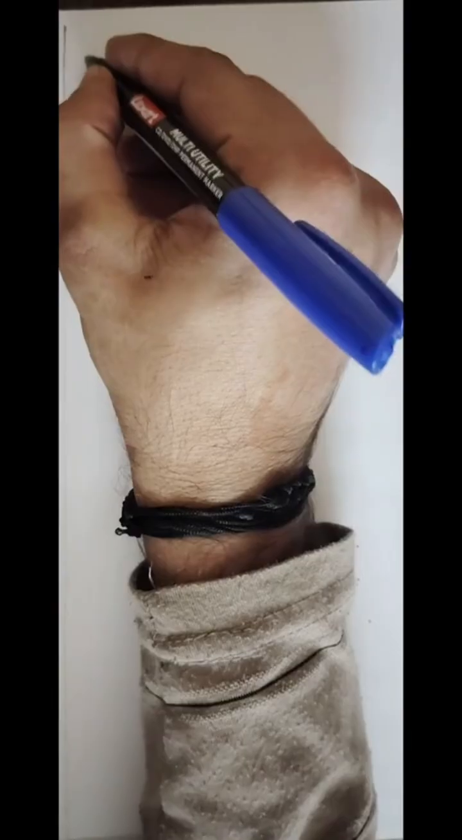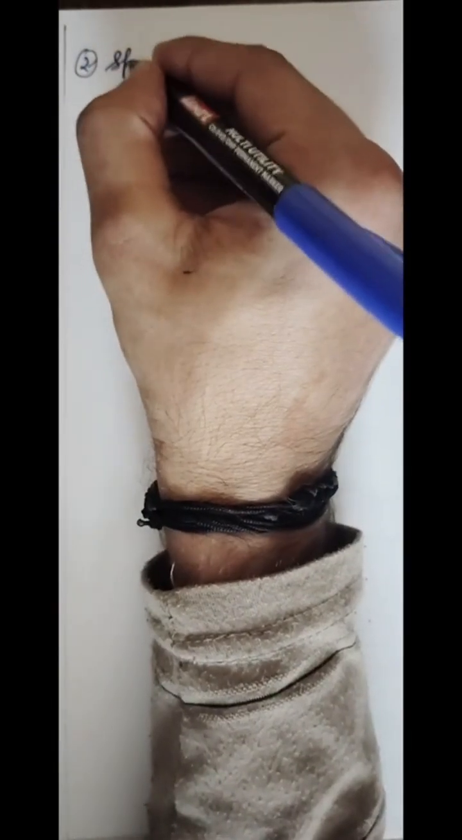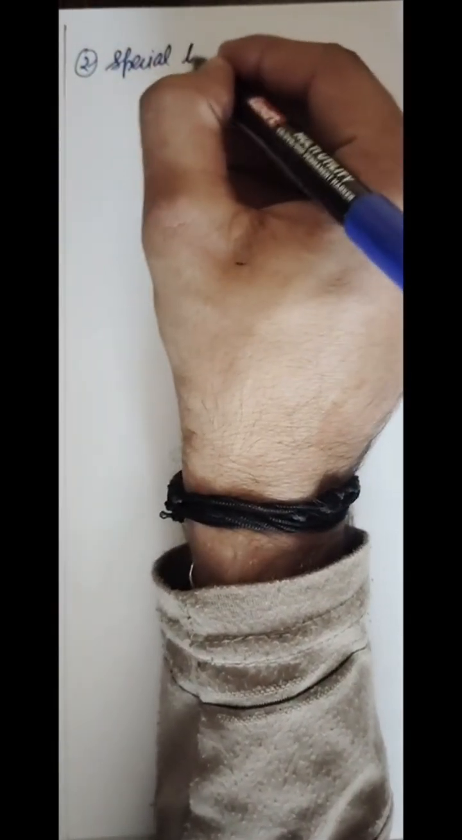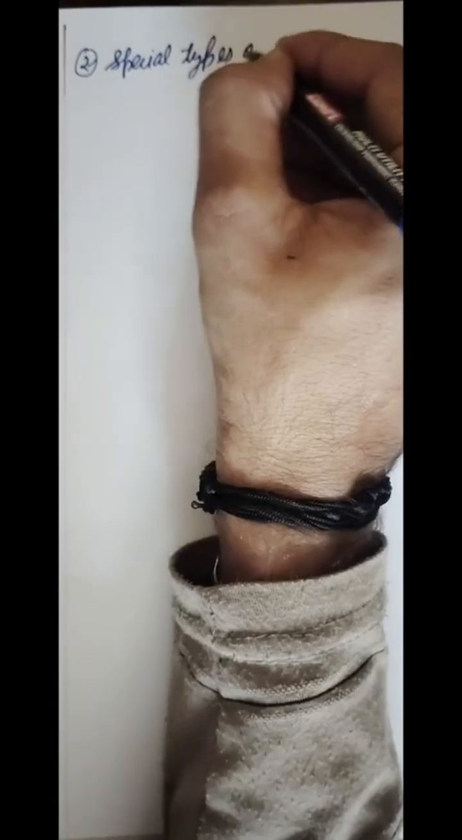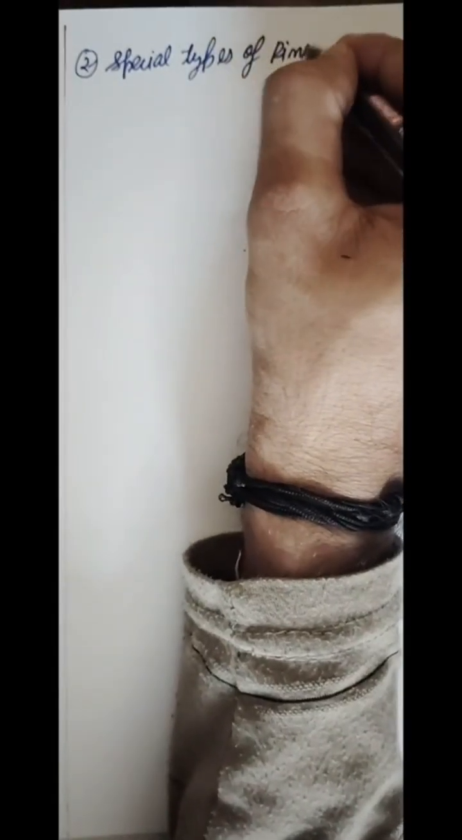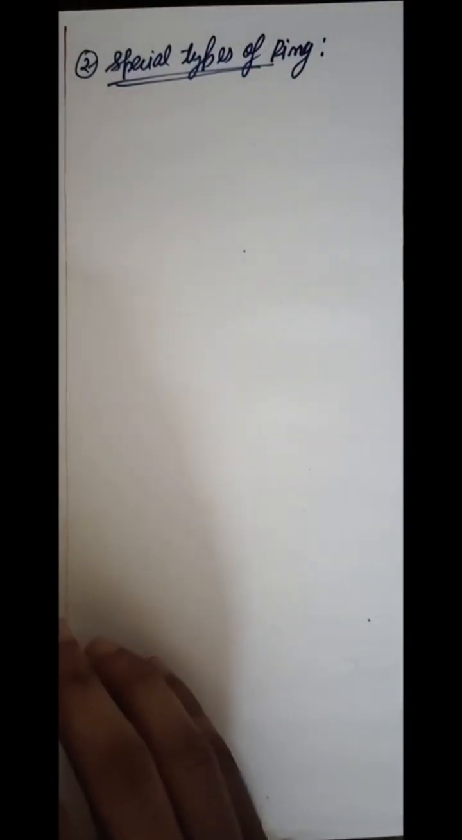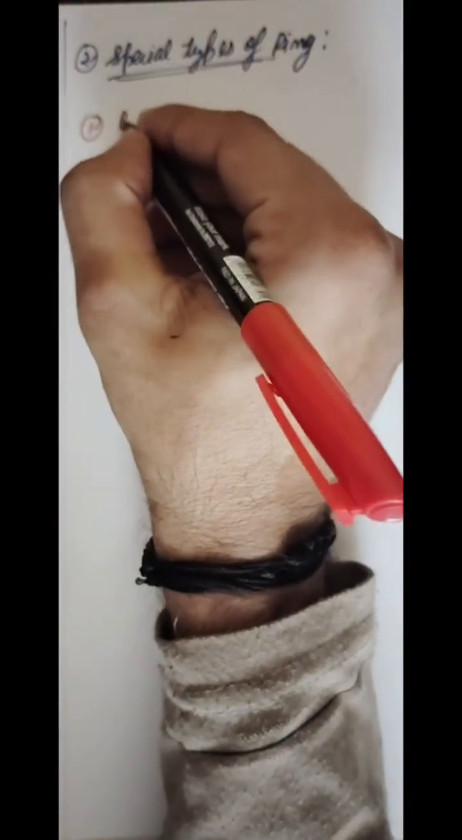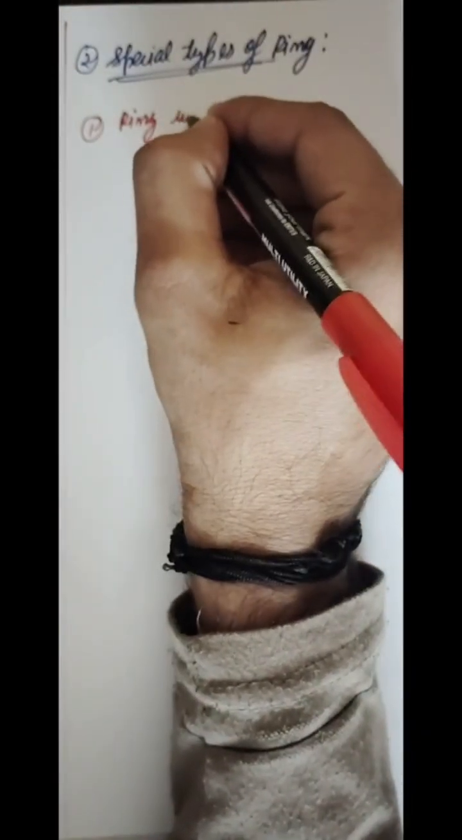So guys, our second topic is special types of ring. In this topic we are going to study about 5 different types of ring. Starting with the first type, our first type is ring with unity.